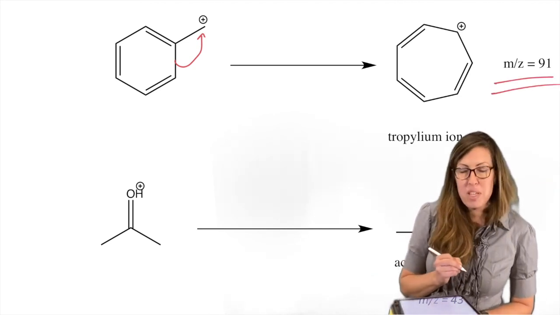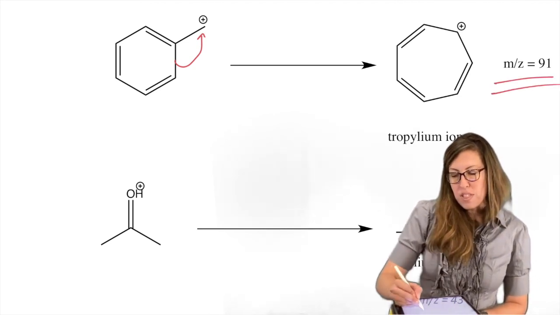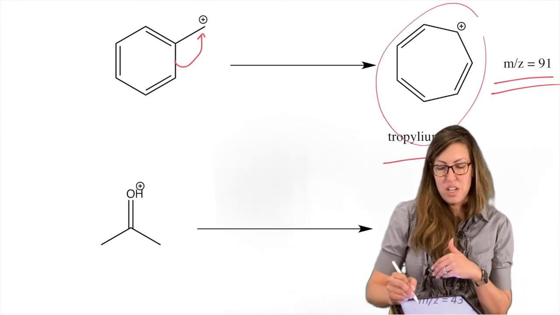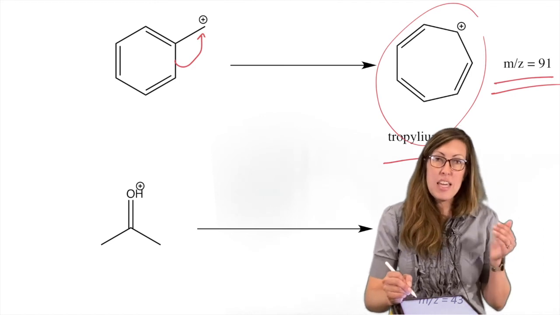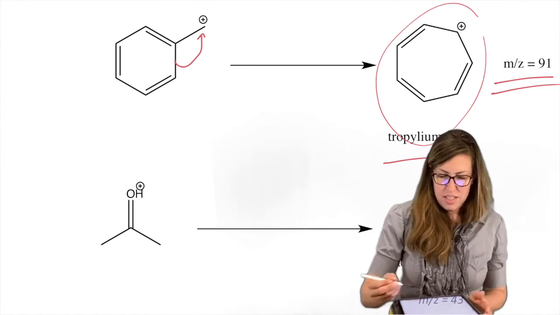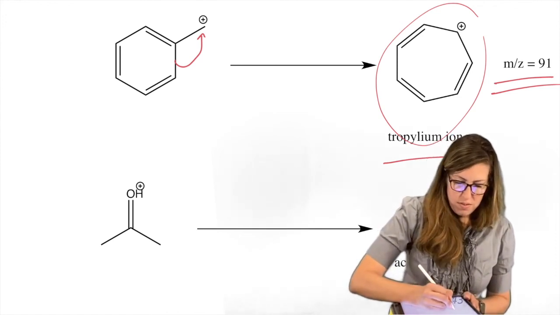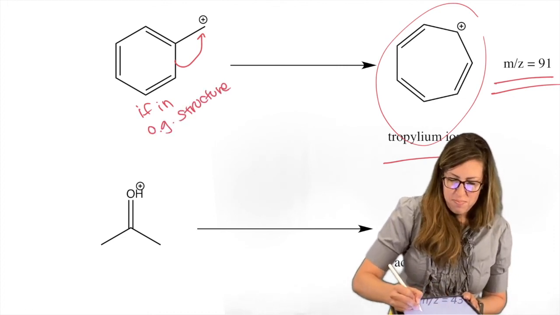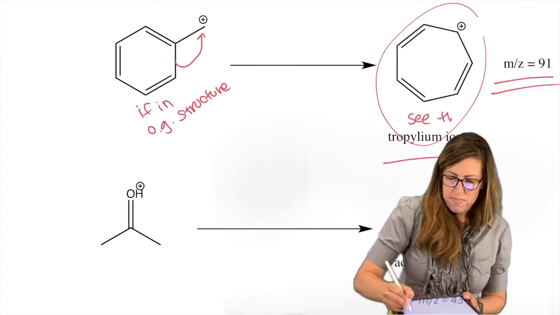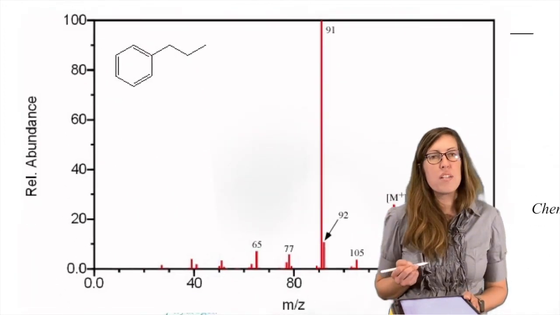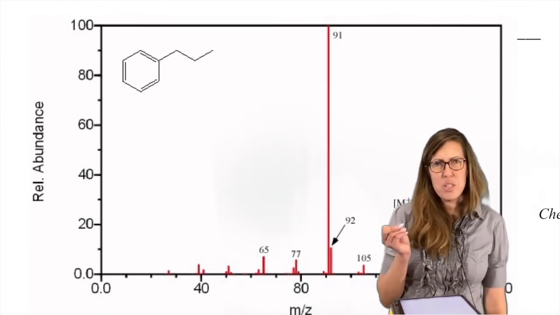Very common base peak. If you see tropylium, that is not what's in your structure. That's what it rearranged from your structure. Your structure has at least a toluene unit, or a benzene with a carbon. Okay? So if in the original structure, you see this in the mass spec, in other words, we see that 91 right there. That's the tropylium ion. What's 92?